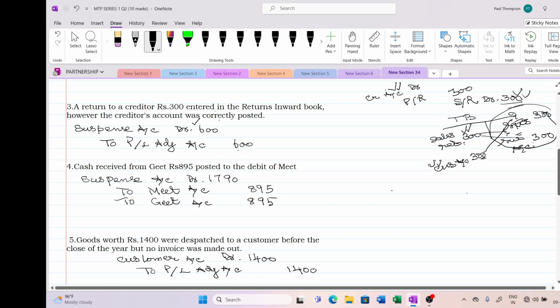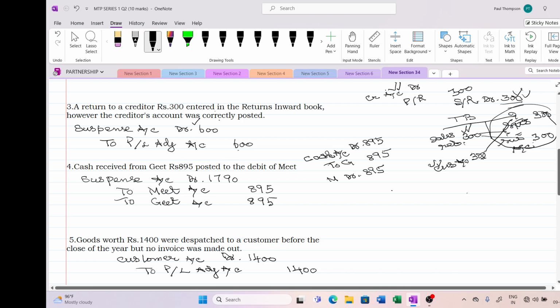Now the fourth item, cash received from Geet. So always cash, never ever touch the cash, because cash will get closed every day and there will not be any mistake in the cash account. So 895 cash has been received and credit the giver. You have to follow the golden rule. Geet has to be credited for 895. She was not credited. Instead, one more lady, Meet, or somebody else has been debited with 895.